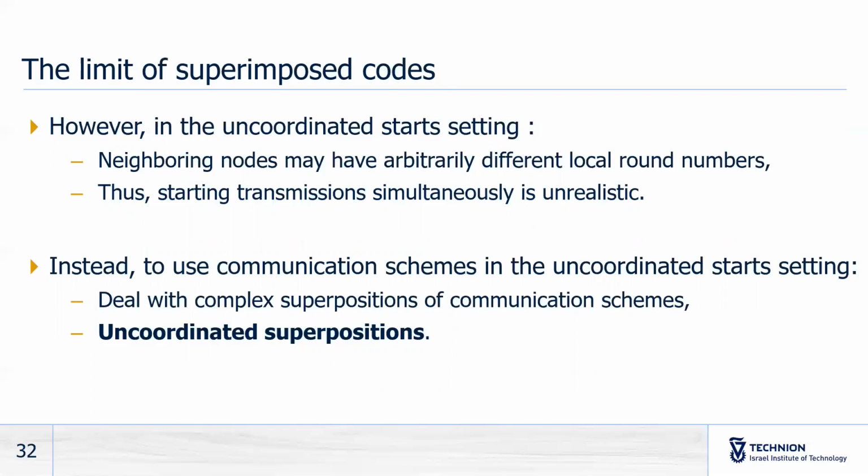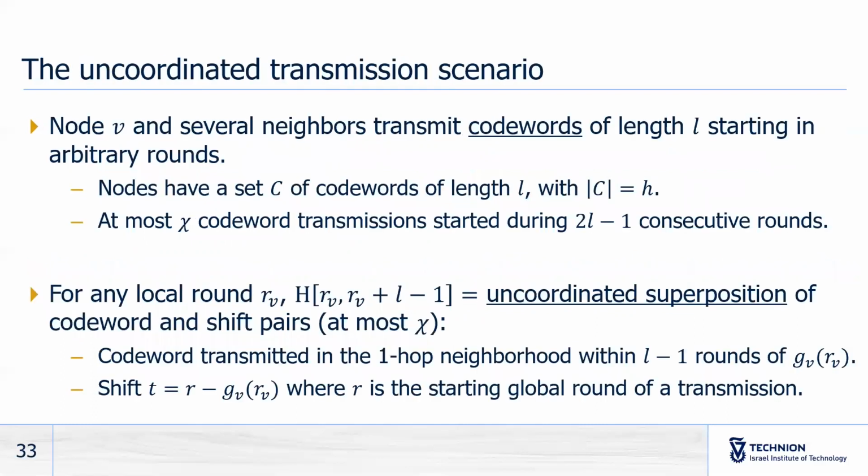This is because nodes may have arbitrarily different local round numbers. Instead, if we want to use communication schemes in the uncoordinated star setting, then we need to deal with complex superpositions of communication schemes. Basically, we need to deal with uncoordinated superpositions.